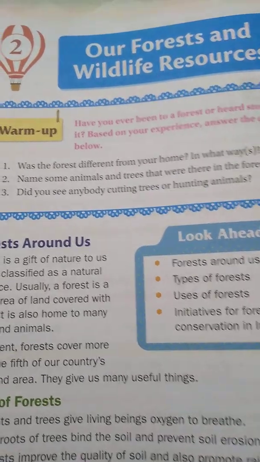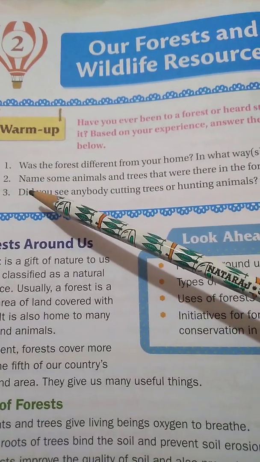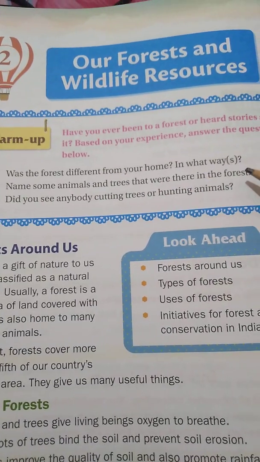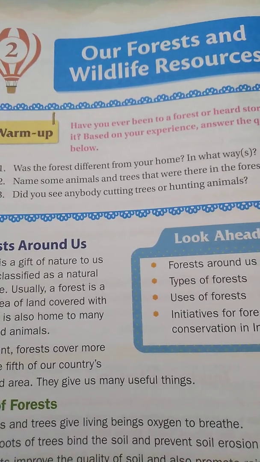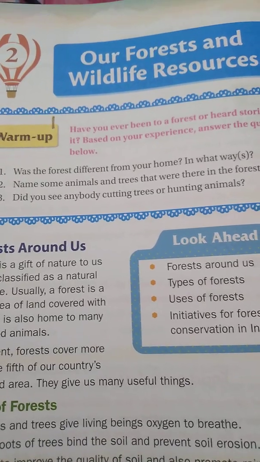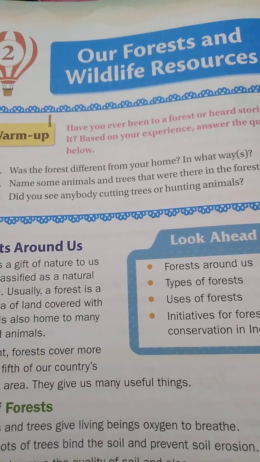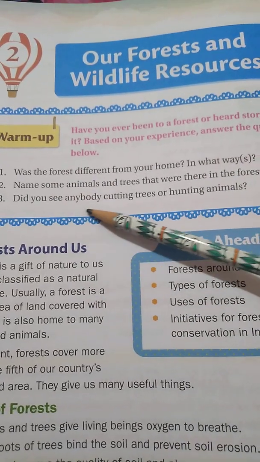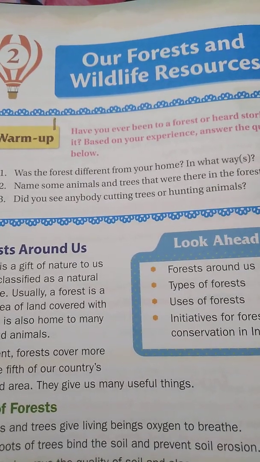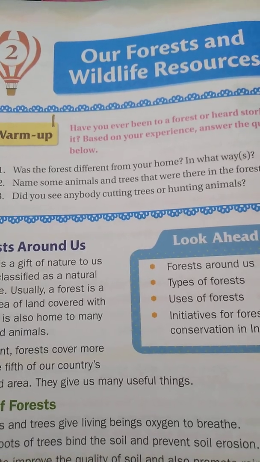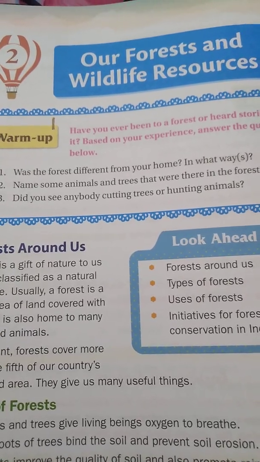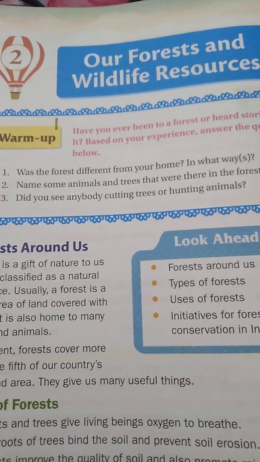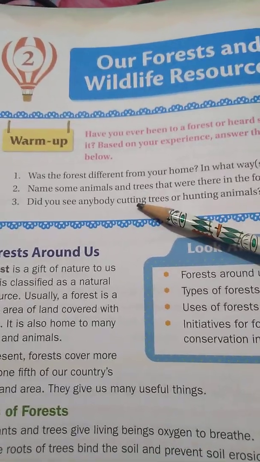The second question is, name some animals and trees that were there in the forest. There are so many animals and trees in the forest, and you have to name some of them. And the third question, did you see anybody cutting trees or hunting animals? Have you seen anybody cutting trees or hunting animals in the forest? If yes, you can answer. So, you have to do this part.